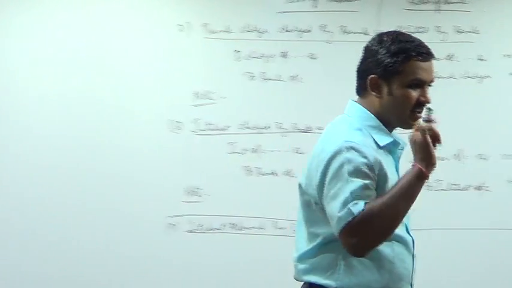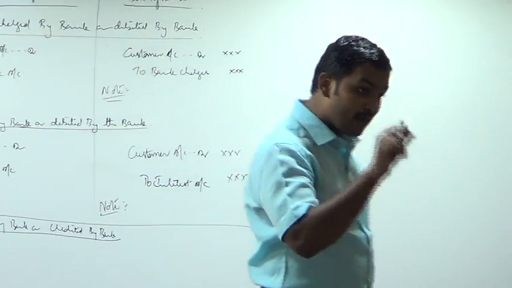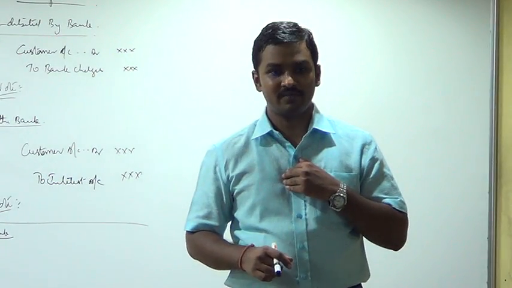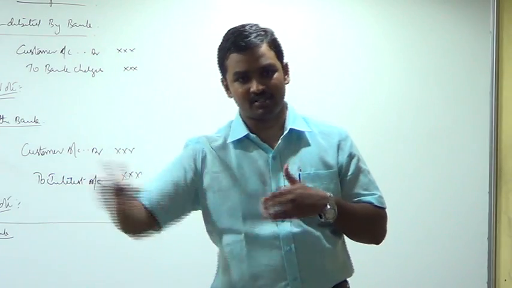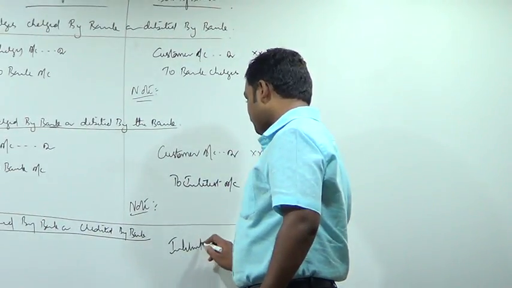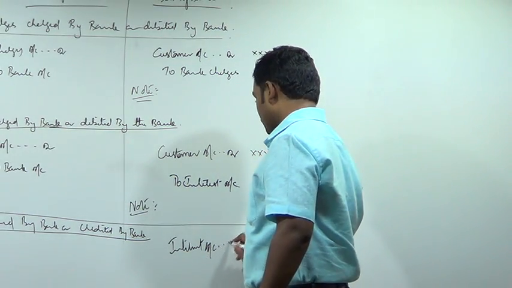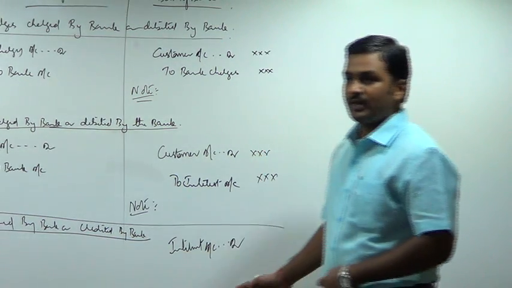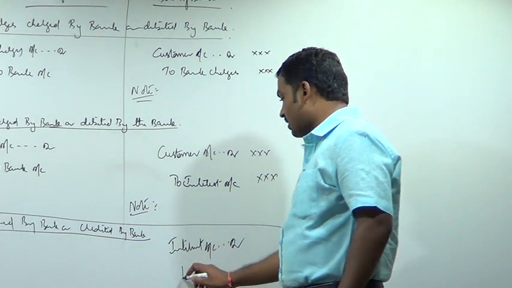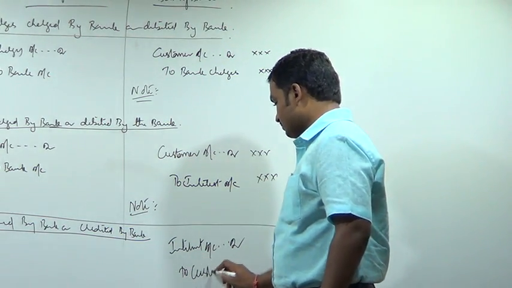You will only pass an entry. Who will write the entry first? Bank will pass the entry first. Now interest becomes an expense for the bank because it is paying interest to the customer. So right here, interest account debtor. It is an expense for the bank. To whom does it have to pay? Customer. Customer account should be credited.